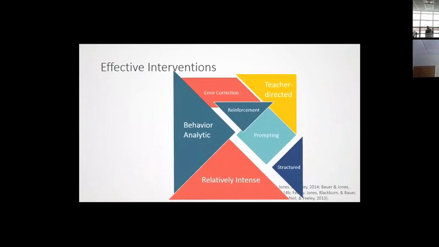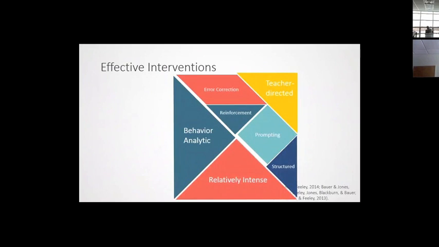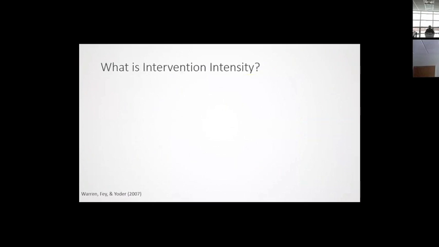So one thing that we might want to do is think about how can we take components and make them more efficient. And one approach to this may be to modify the intensity at which these components are delivered. And so this is my area of interest, is how does modifying the intensity of intervention affect outcomes for these learners? In looking at intervention intensity, we use a model which was adopted from a medical model.